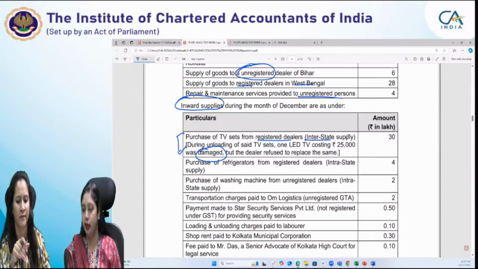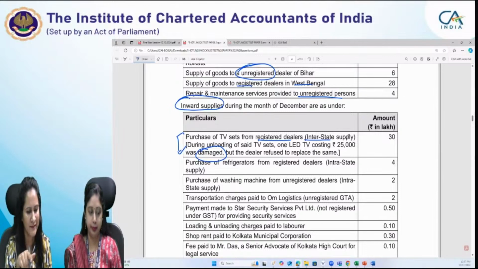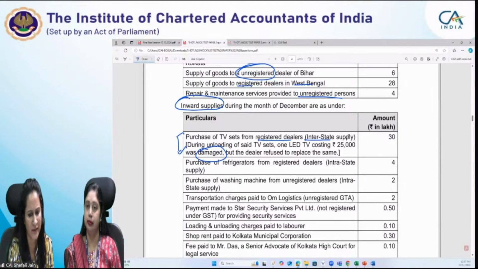Scenario one, we had this type of adjustments only. Second is purchase of refrigerators from registered dealers. Inter or intra is already mentioned, intra-state. Purchase of washing machine from unregistered dealers, intra-state. Transportation charges paid to Om Logistics. Here it is unregistered GTA.